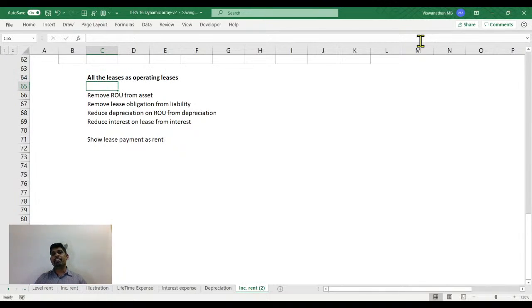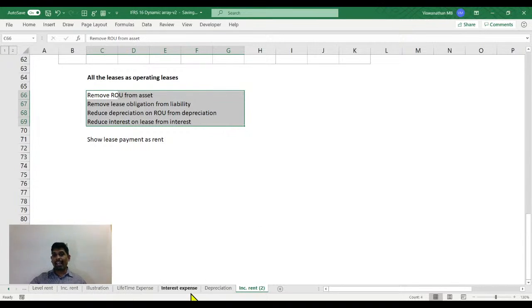But this is something I can do if all the leases are operating leases. Unfortunately, that distinction has been removed now. Now we only get to see leases and right of use asset, and some of the leases will be financing leases. And for me, even reverse engineering the financial statement now becomes difficult because I cannot segregate between operating lease and financial lease. Thankfully for us, companies do report. Actually this year they have reported what if IFRS 16 did not exist. How would their financials be? They have reported it. So for this year, I am fine. I really don't have an answer about how to handle this next year.